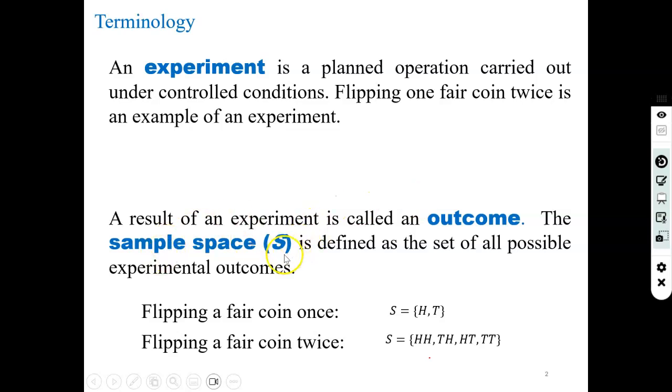The sample space S is the collection of all possible outcomes. For example, if you flip a coin once, either you will get head or tail. So the sample space will be head and tail. If you are flipping two coins, that is a coin twice, the sample space will be head head, head tail, tail head, and tail tail. Right, so it will have four possible combinations.